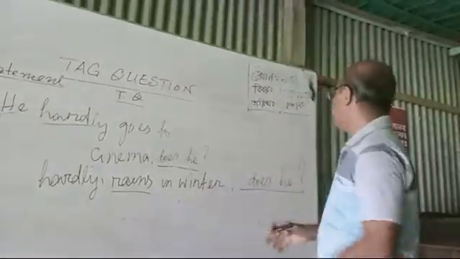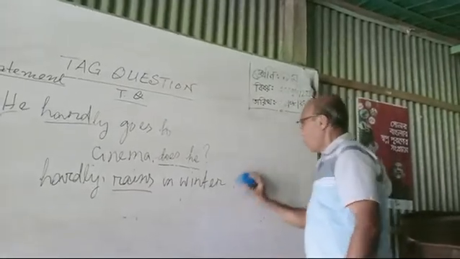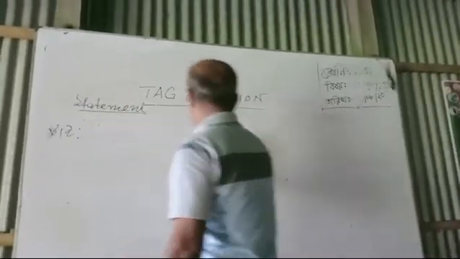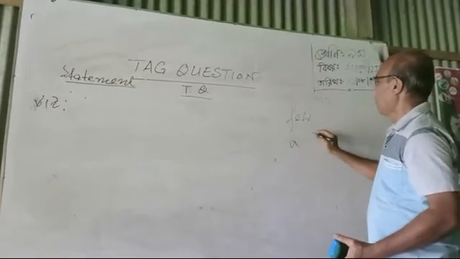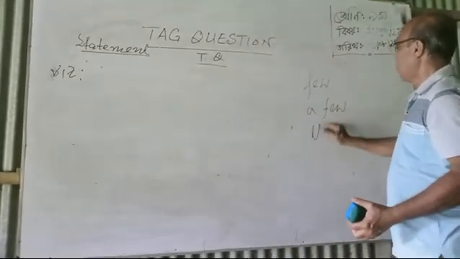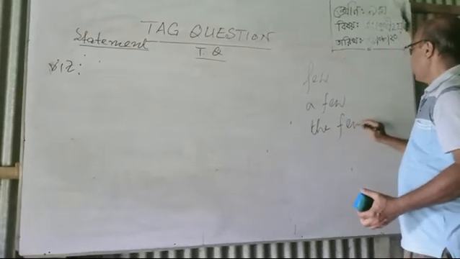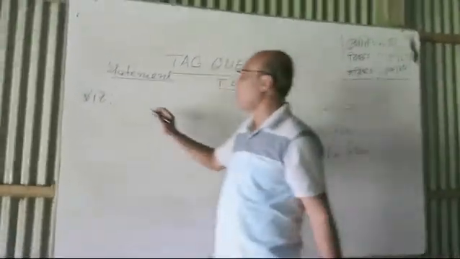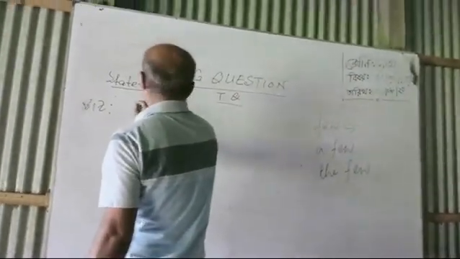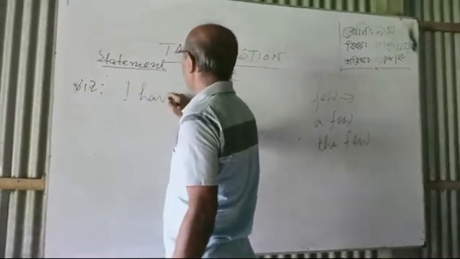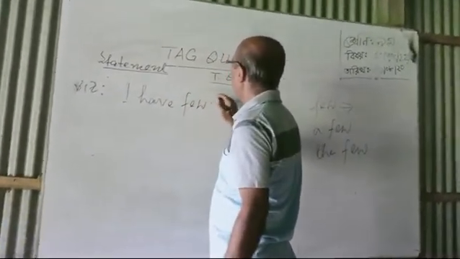But there is some difference between words like this. If it is few, then a few or the few. If it is few, you will not use any no or not sign. Suppose the statement is I have few books.